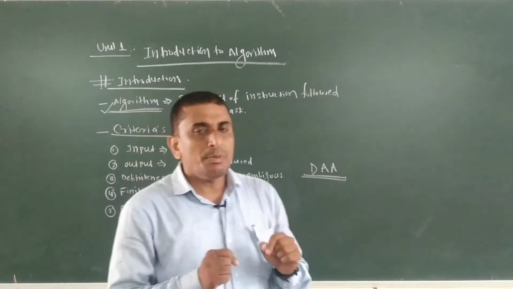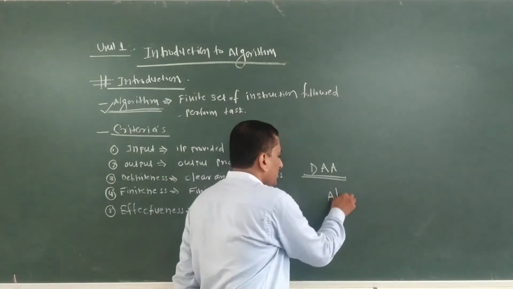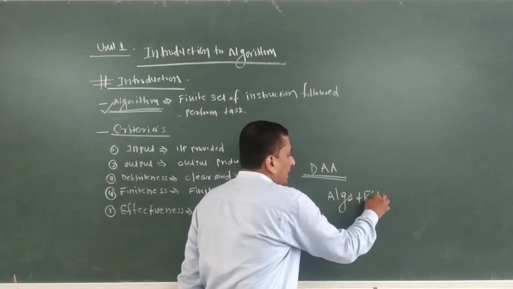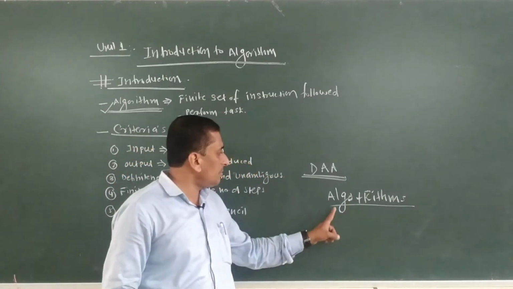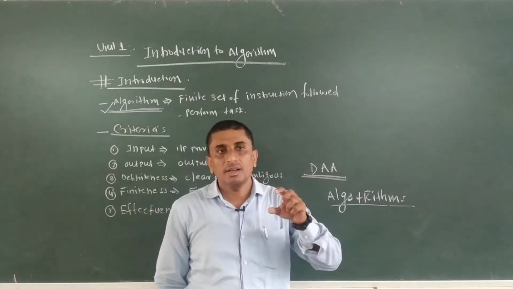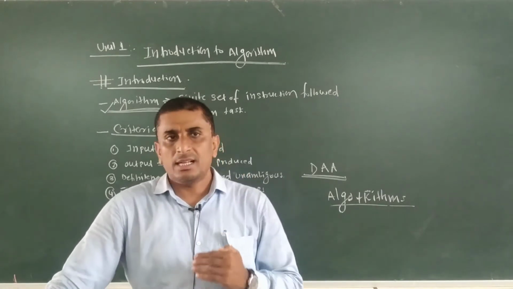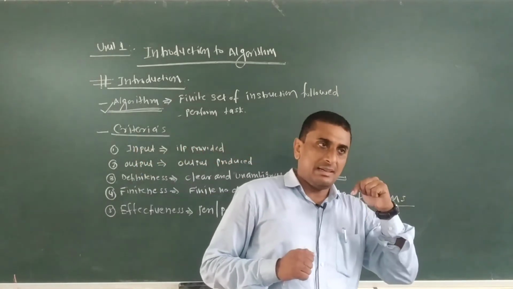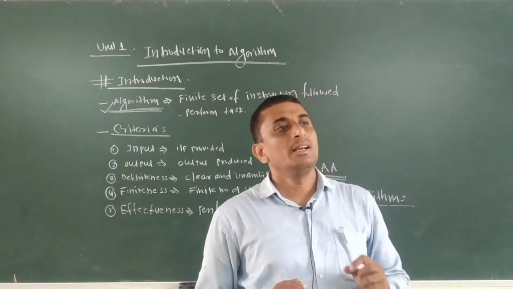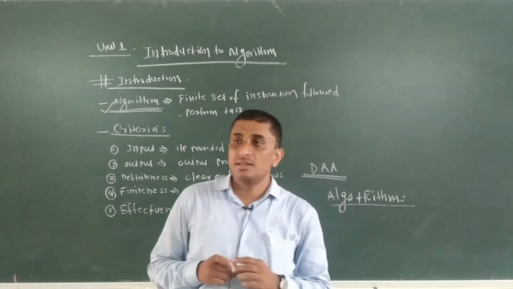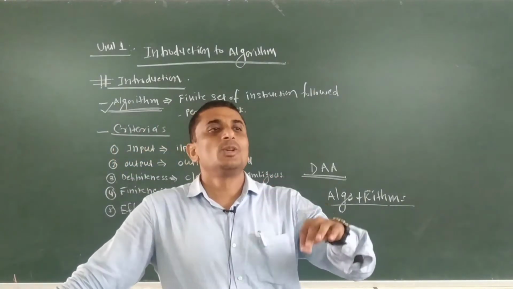So actually this particular word algorithms is derived from two Latin words: the first one is algo, and the second one is rhythms. So algo plus rhythms forms the word algorithms. The first unit in our syllabus, unit number 1, chapter number 1, that we have to study related to this subject is introduction to the algorithms. Now we will see what exactly algorithm means.